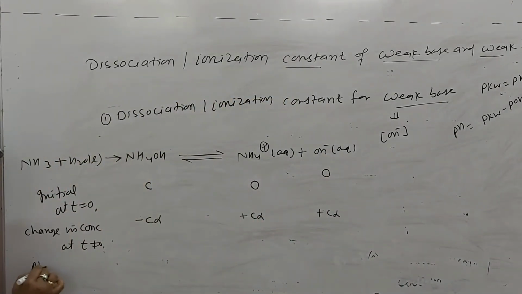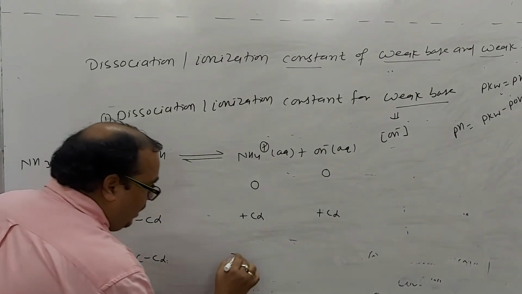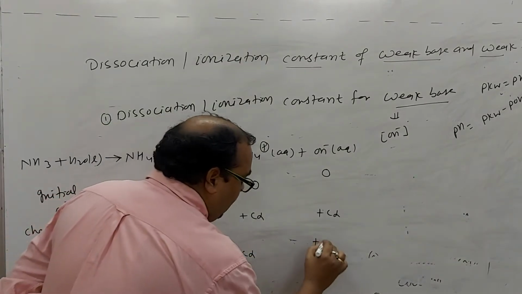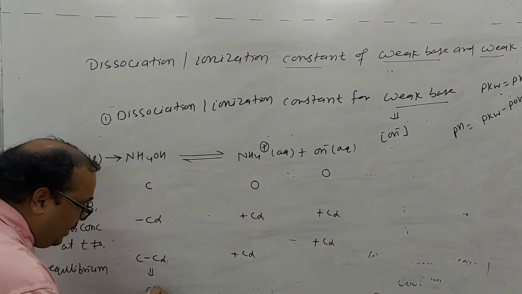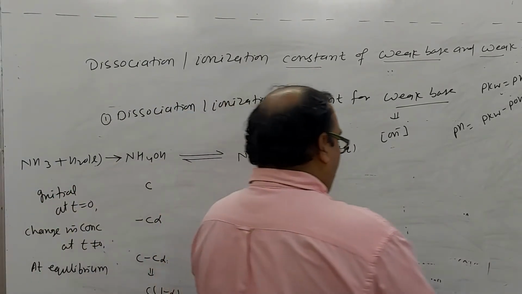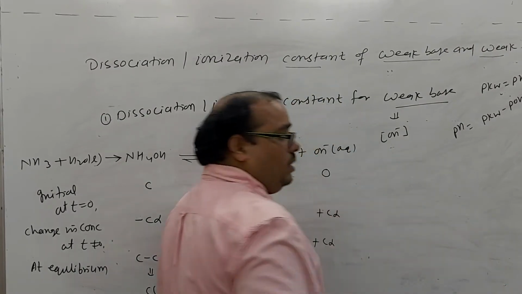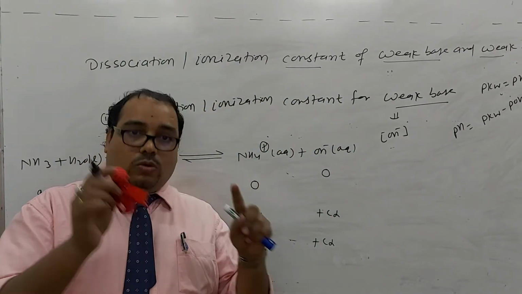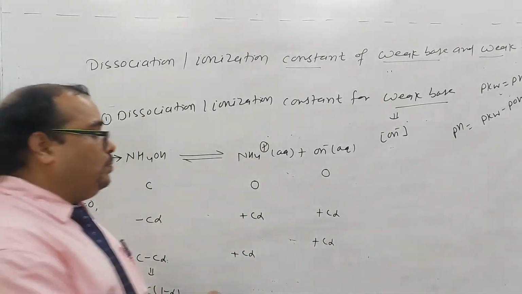So what will happen next? At equilibrium, how much will we get? C minus C alpha, C alpha, and C alpha. So from here you can write it as C(1 minus alpha). So you have found the concentration of the equilibrium mixture, the concentration of each species.